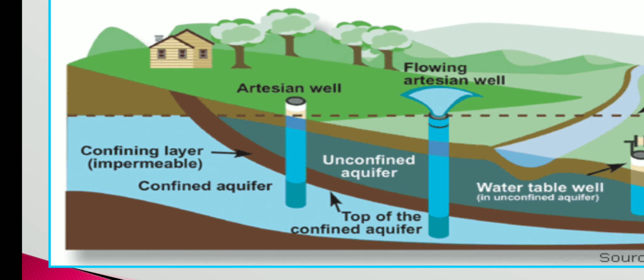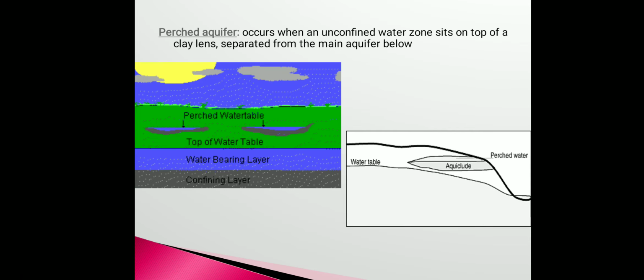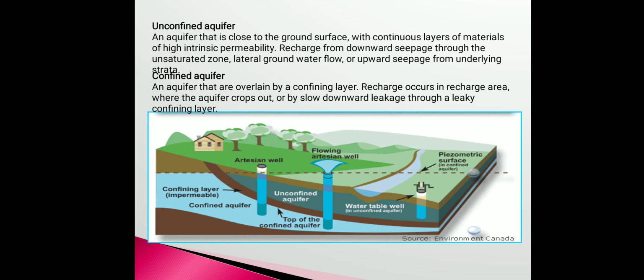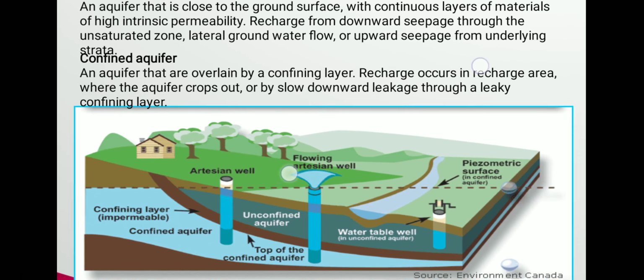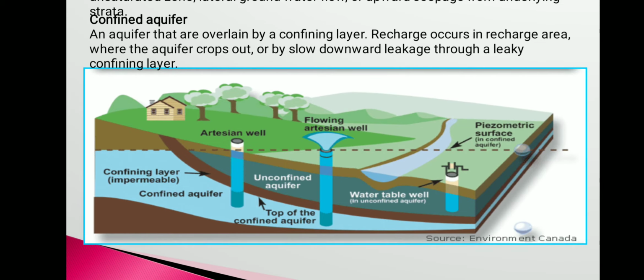And then this may be the unconfined aquifer. Only at the lower side there is a confining layer, that is impermeable strata, and in the uppermost portion there is no confining layer, and atmospheric pressure acts through the pores and spaces, that is from the vadose zone.